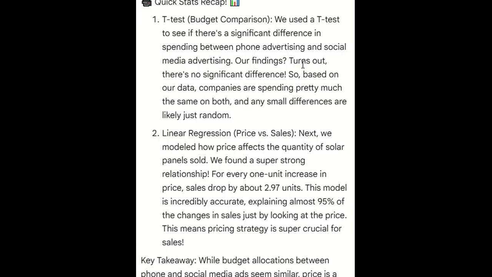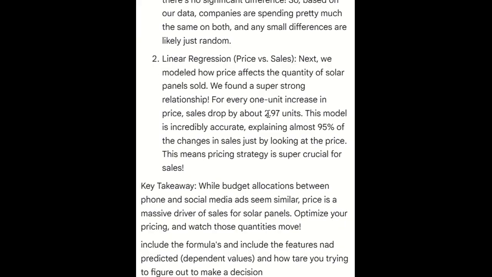just random. And the linear regression model: next we modeled how price affects the quantity of solar panels sold. We found a super strong relationship. For each 1 unit increase in price, sales drop by about 2.97 units. This model is incredibly accurate, explaining almost 95% of the change in sales just by looking at the price. This means pricing strategy is super crucial for sales. Key takeaways: while budget allocation between phone and social media ads seems similar, price is a massive driver of sales for solar panels. Optimize your pricing and watch those quantities move.